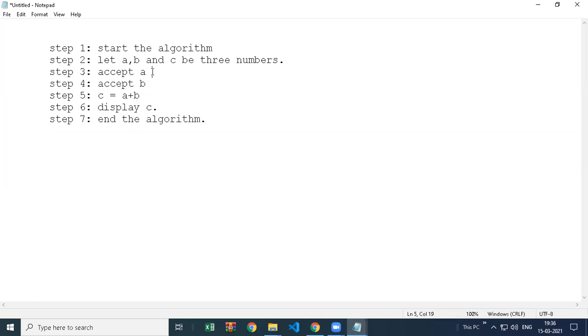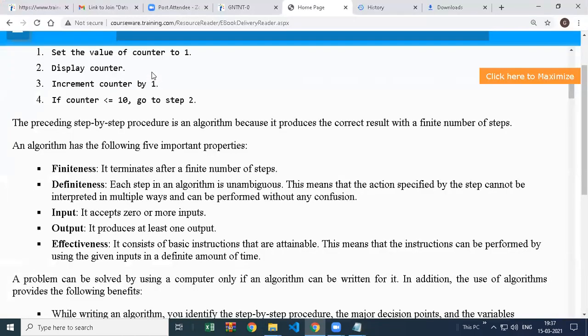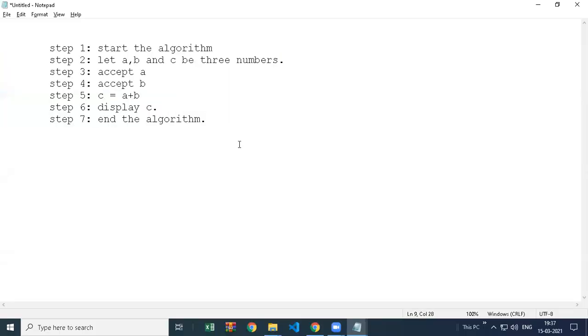We are not doing accept A and after that display on the same line. Then there is ambiguity. This step is input also, output also. So when you create an algorithm, remember this: every step should do only one task at a time. So the code becomes easy to understand. Each step in an algorithm is unambiguous. There should not be any confusion in a step, whether it is doing input or output. So this algorithm is more informative and anyone can understand it.